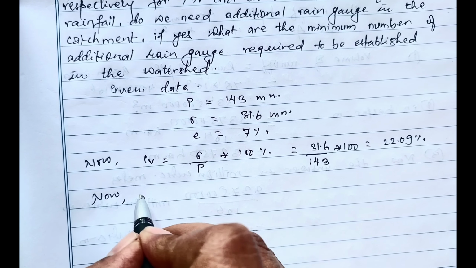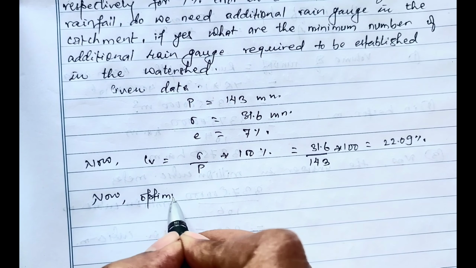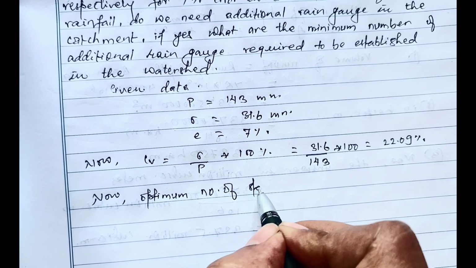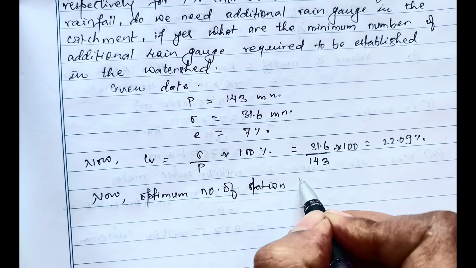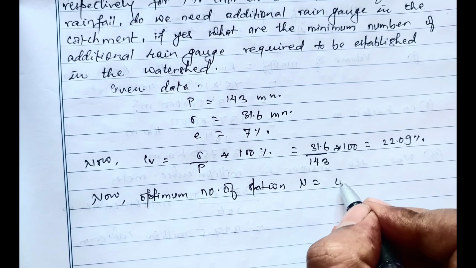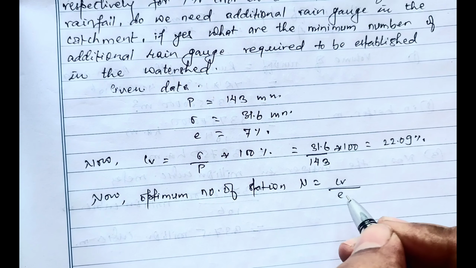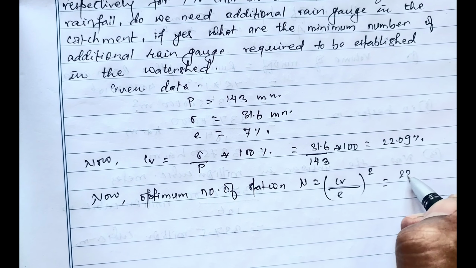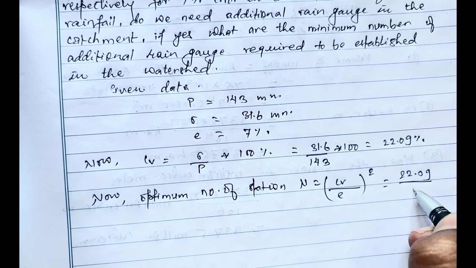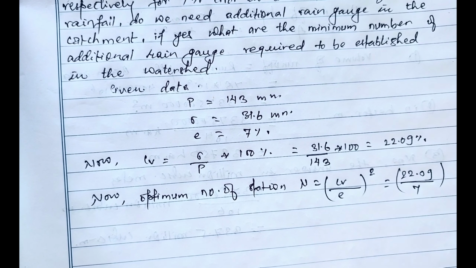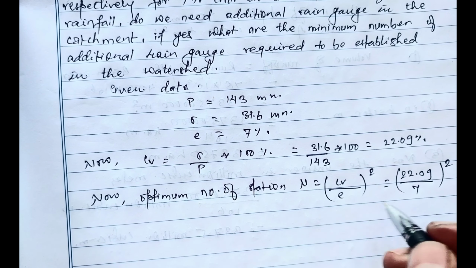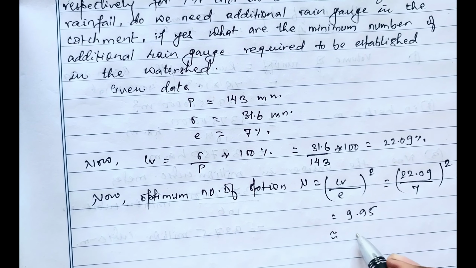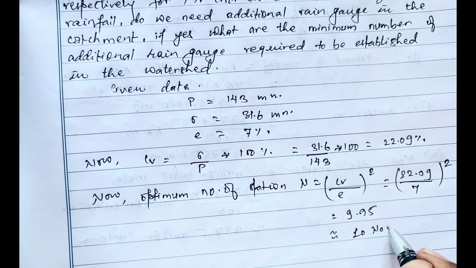Now let's find out the optimum number of stations. N equals CV divided by error percent E, whole square, equals 22.09 divided by 7, whole square. On solving this we'll get 9.95. This is nearly equal to 10 numbers.